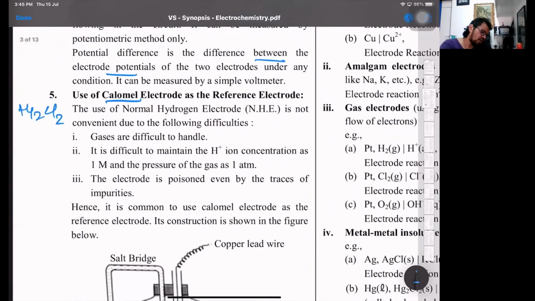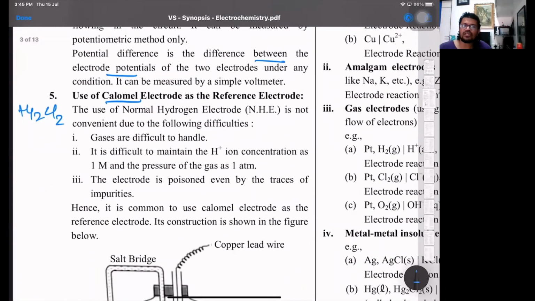Okay. Now calomel secondary reference means its potential remains accurate, or its potential remains constant, with respect to different concentrations of KCl. We have three concentrations of KCl: 0.1 molar, 1 molar and a saturated solution. So that is the part over there.